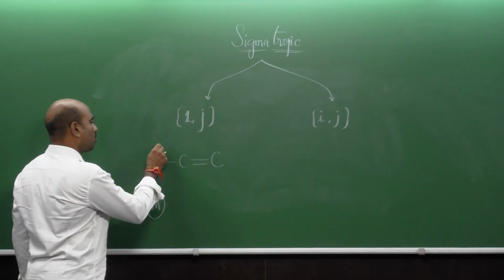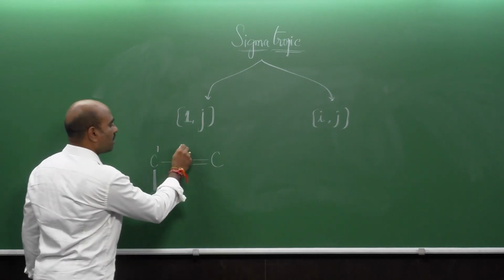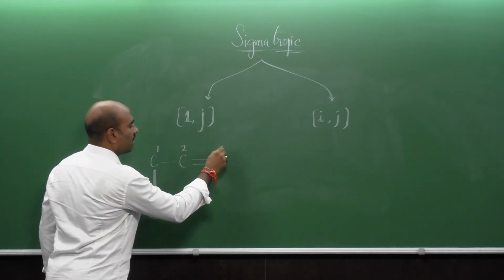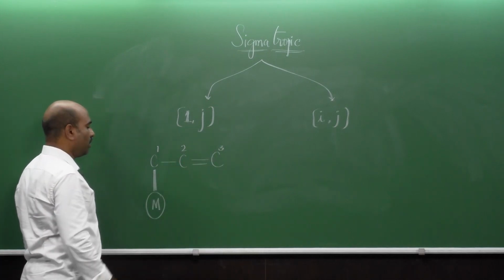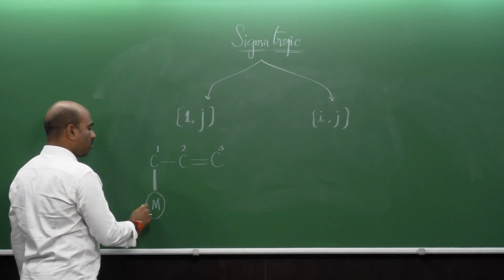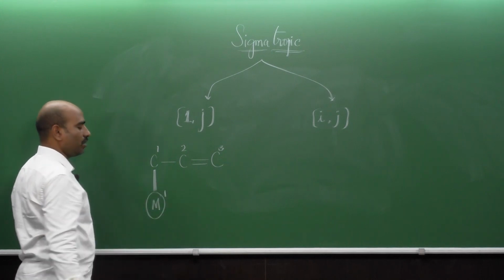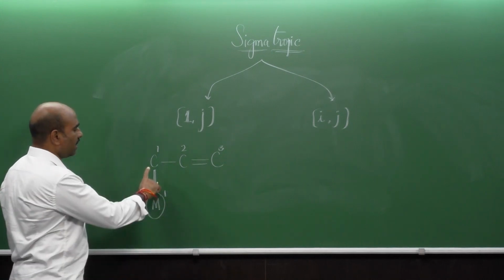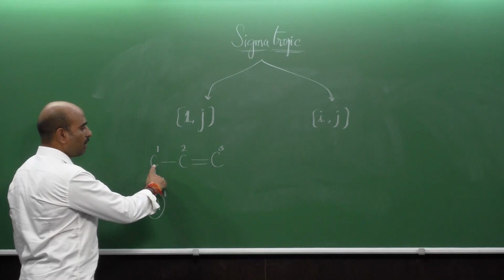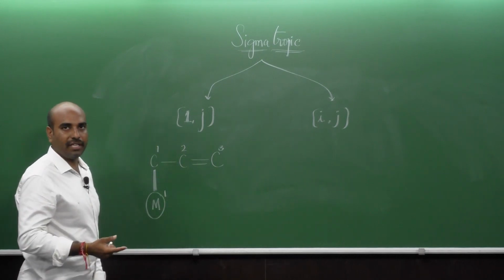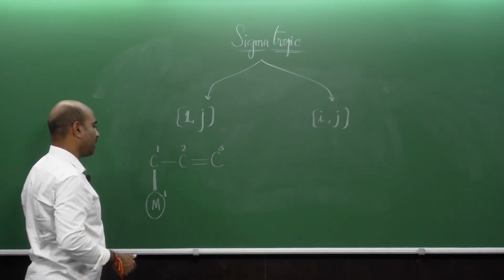You start here as 1, this is 2 and this is 3, the third carbon atom. The other end of the sigma bond should also start with 1. This is called the migration origin, and the place where it is relocating is called the migration terminus.